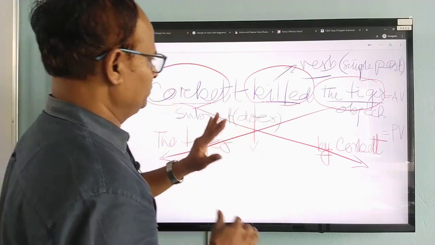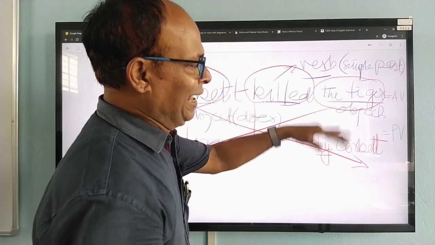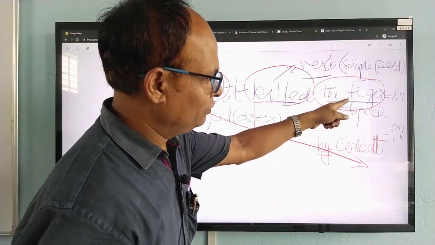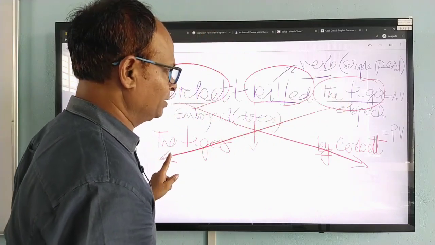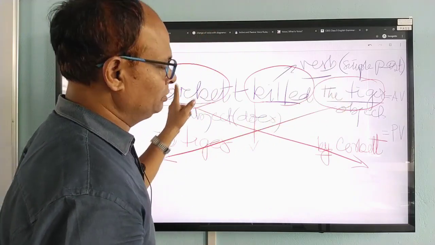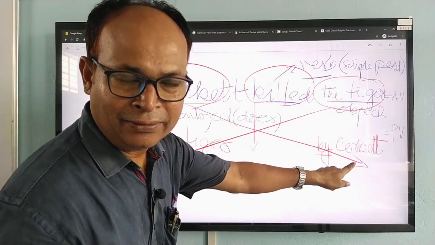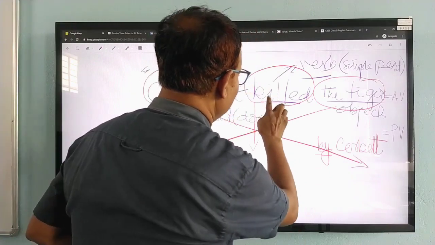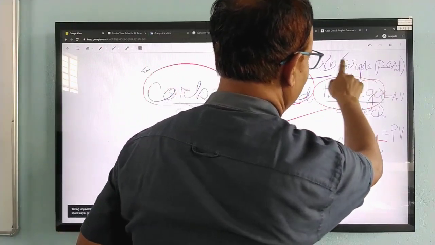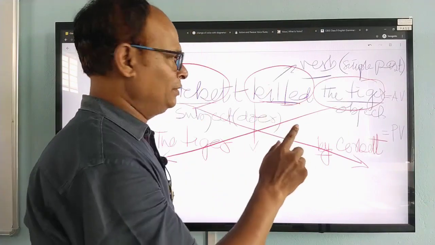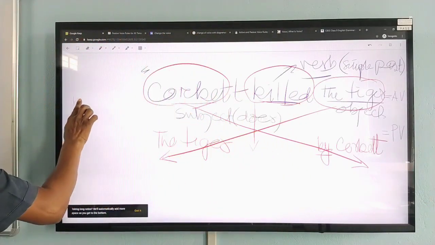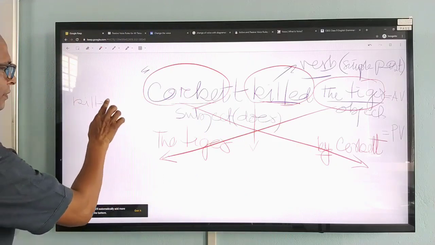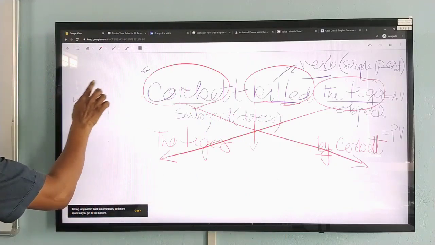Now, in order to transform active voice to passive voice, the object of the active voice will have to be made the subject, and the subject of the active voice will have to be made the object. Then you see the verb. The verb is in the past tense. The original verb was kill. This was the verb in the present, form number 1.